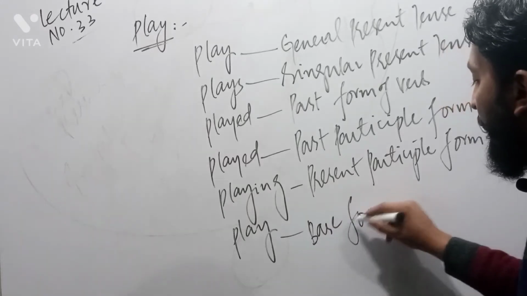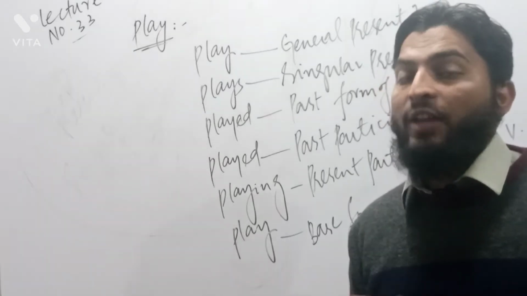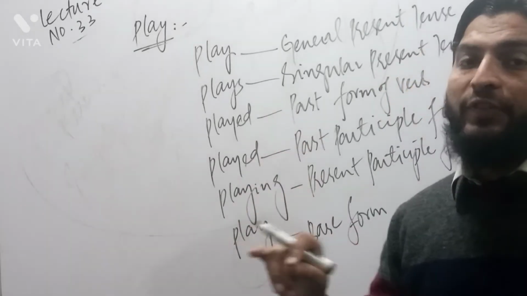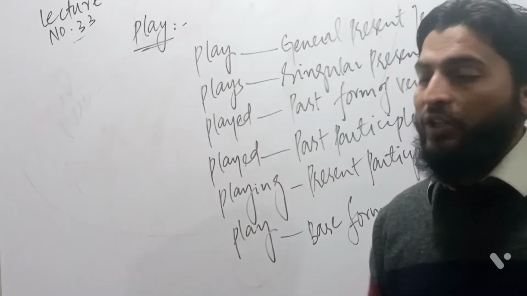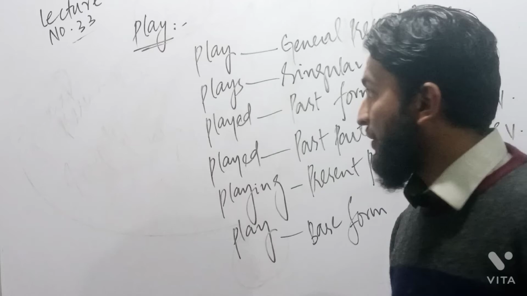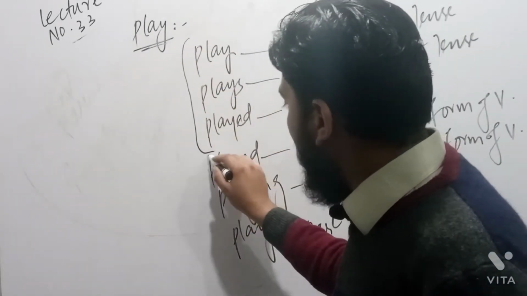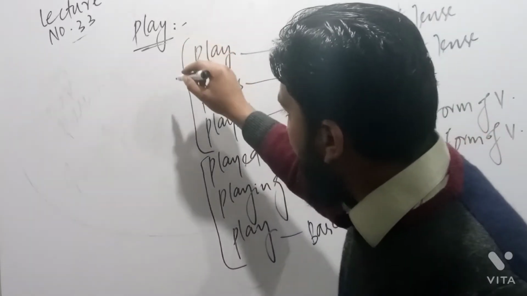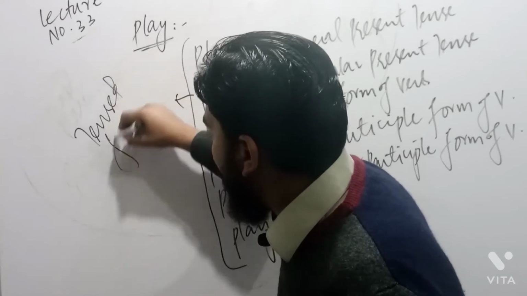Now, verb plays a very major role in a sentence. And what is that role? That role is that it is the central part of the sentence, and the function of the verb is quite important. Now, this play, plays, played, playing, there is a difference. As verbs, three of these are called tensed forms of verb.